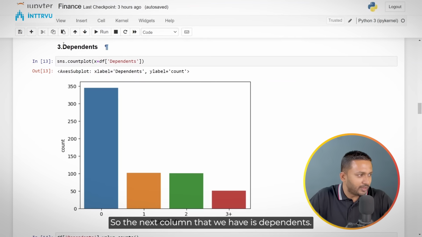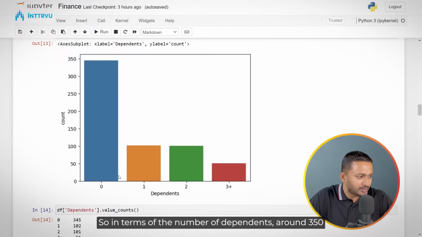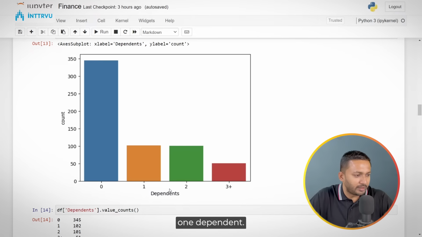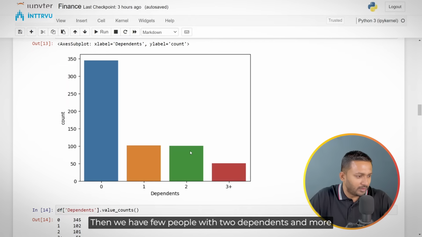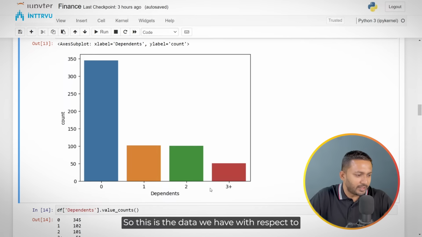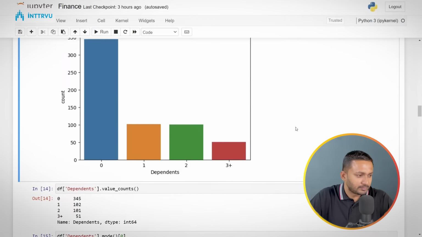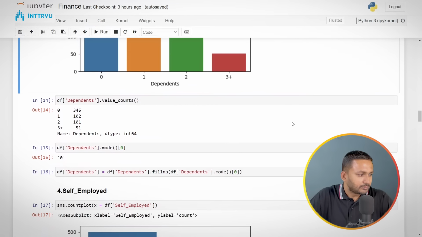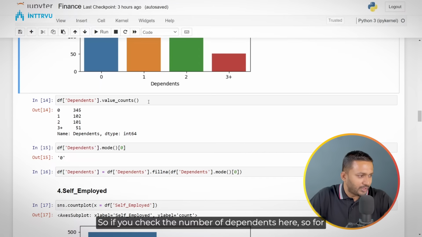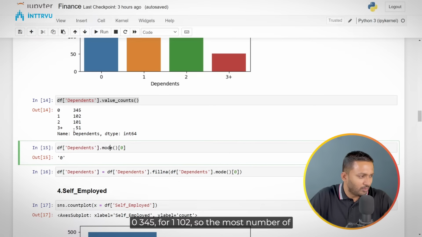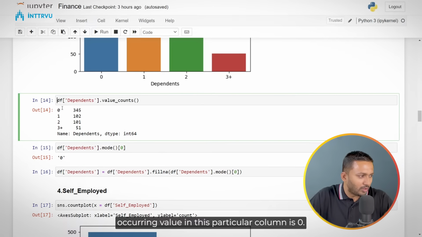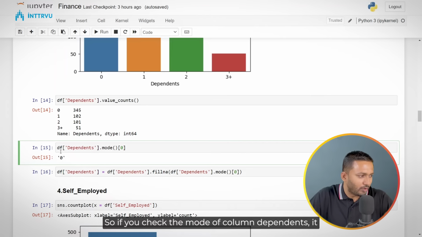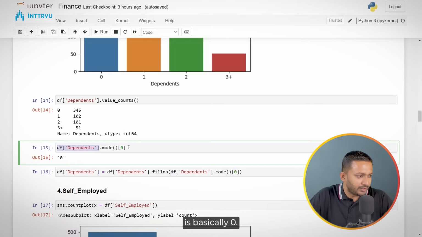So the next column that we have is dependents. In terms of the number of dependents, around 350 loan applicants have 0 dependents, around 100 loan applicants have 1 dependent. Then we have a few people with 2 dependents and more than 50 people with 3 plus dependents as well. If you check the number of dependents here, for 0 it is 345, for 1 it is 102. So the most occurring value in this particular column is 0. If you check the mode of column dependents, it is basically 0.